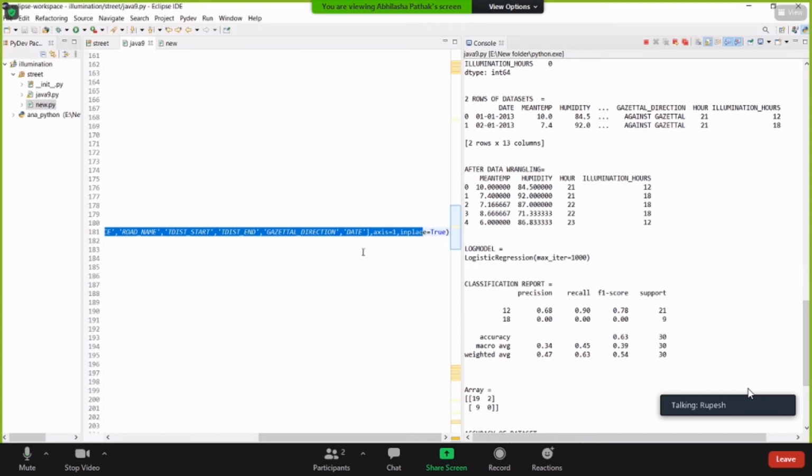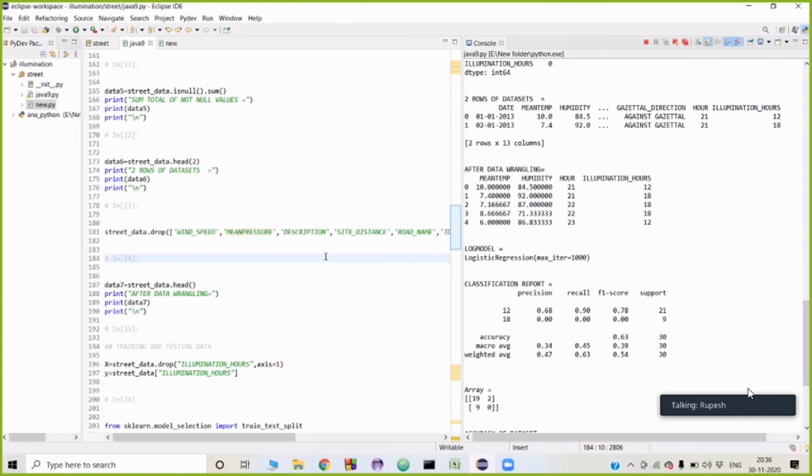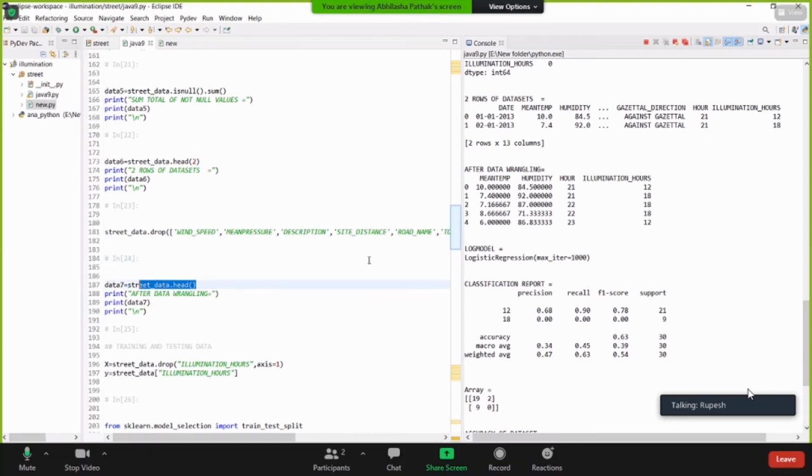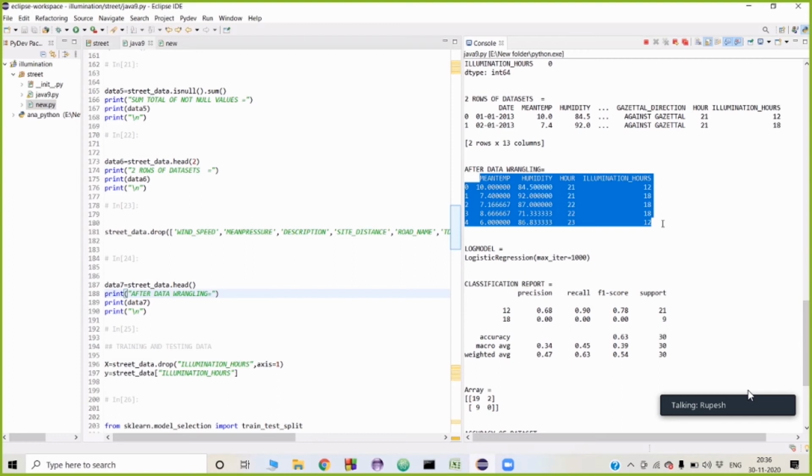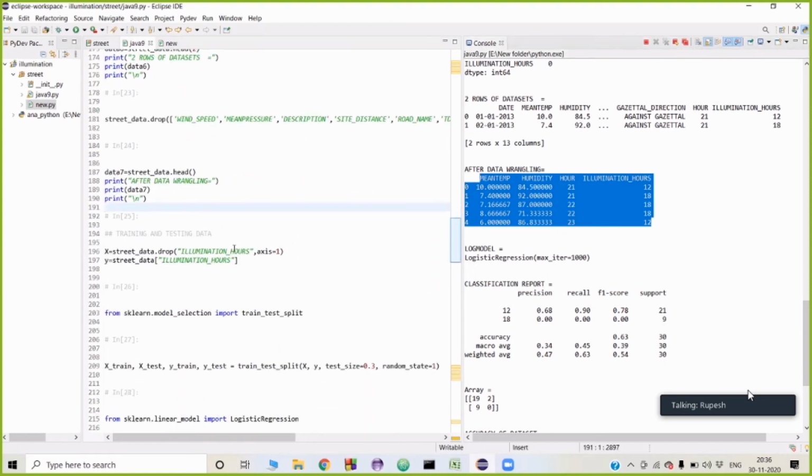After clearing, print the head to check whether our variables are removed from the dataset or not. So here we can see that we have only 5 variables, that is index, mean temperature, humidity, hour, and illumination hour.